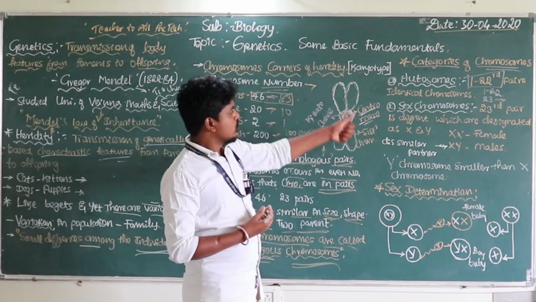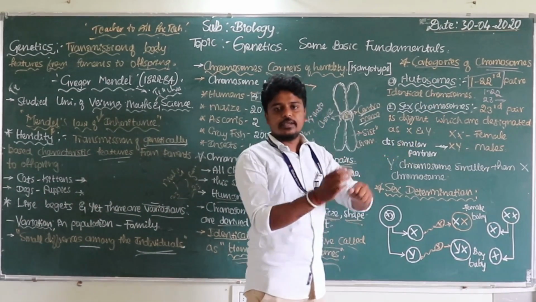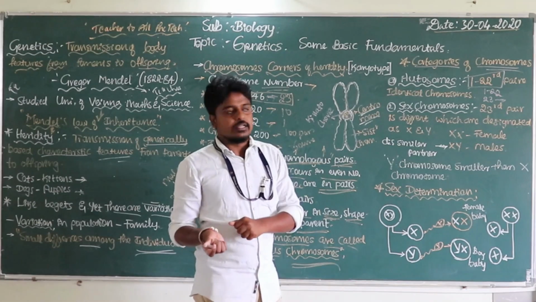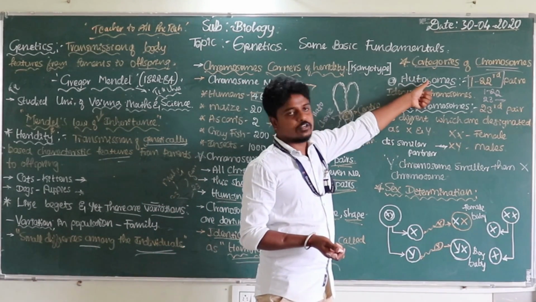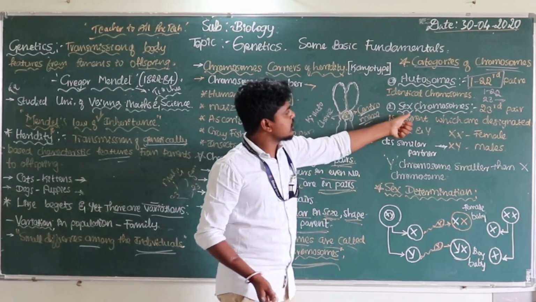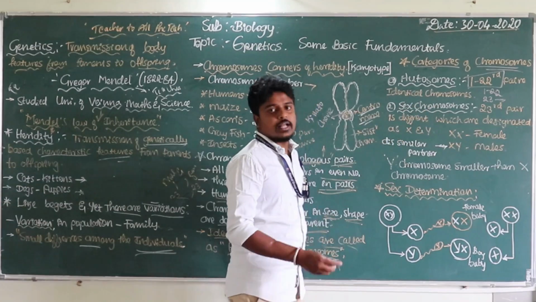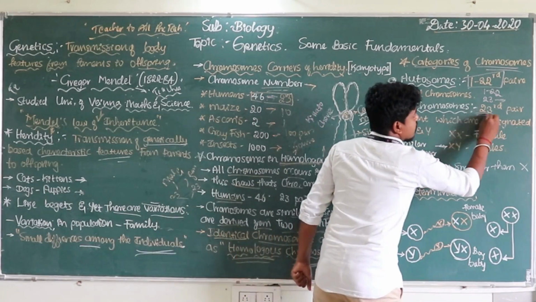Clear now? The 23rd pair is not identical, meaning in the female and the male, the sex chromosomes and the autosomes are different. Have you understood? The sex chromosomes means the 23rd pair.